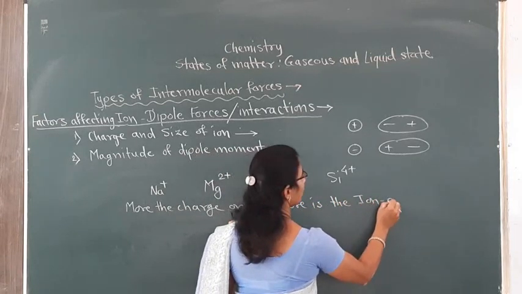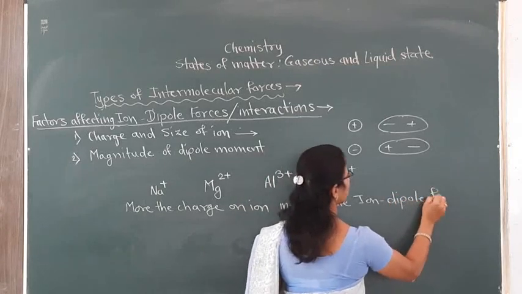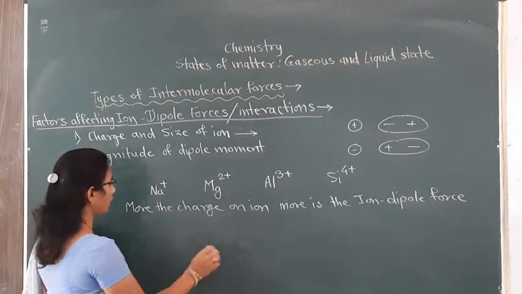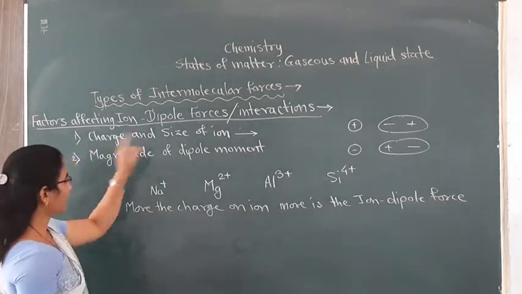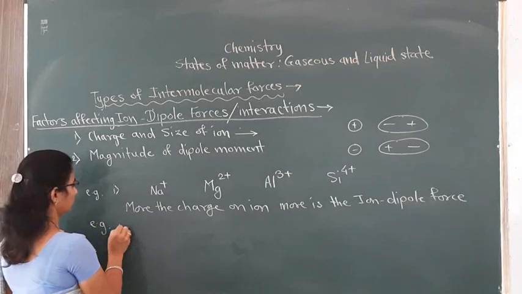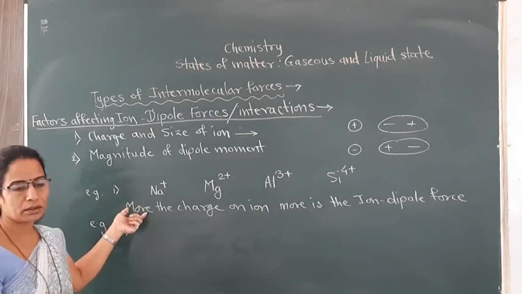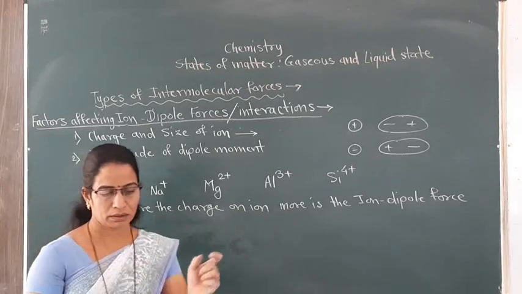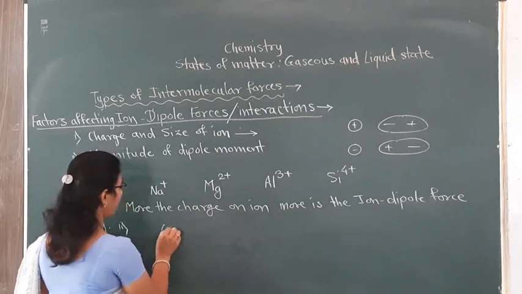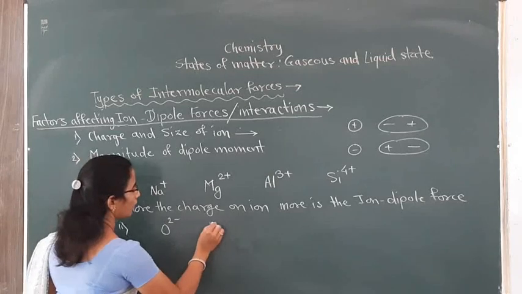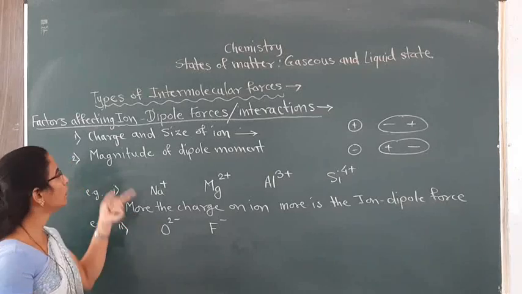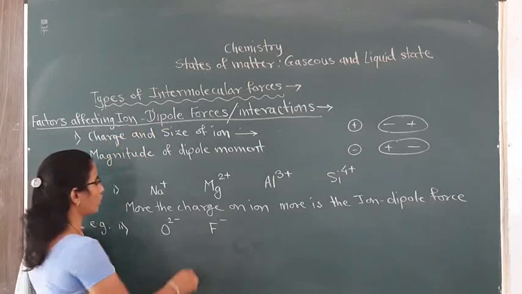More is the ion-dipole force. Okay. Again, let's see one more example. Here I will take the example of oxide ion and fluoride ion. Which ion will show more magnitude of ion-dipole force?